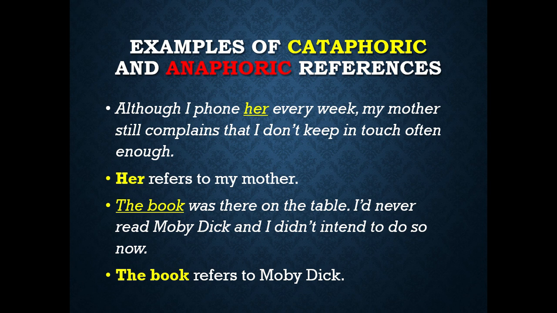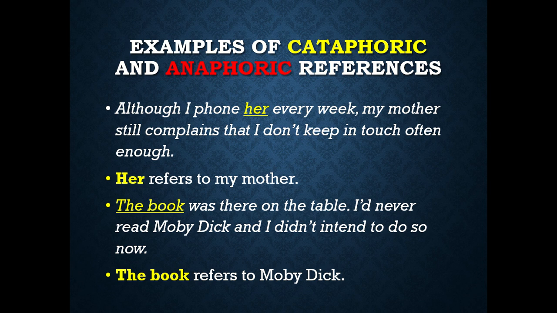You can see that the subject my mother is given later in the sentence and her is given before. So her refers to my mother, and it shows a cataphoric reference, because a cataphoric reference shows the later reference of any person, idea, or thing in a sentence. So mother was mentioned later in the sentence.